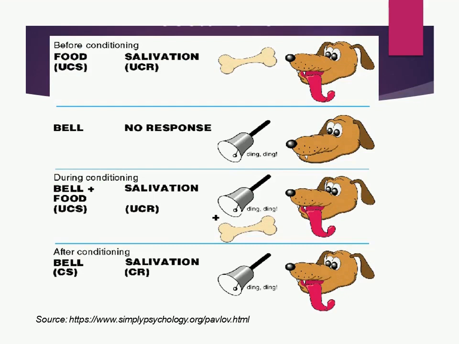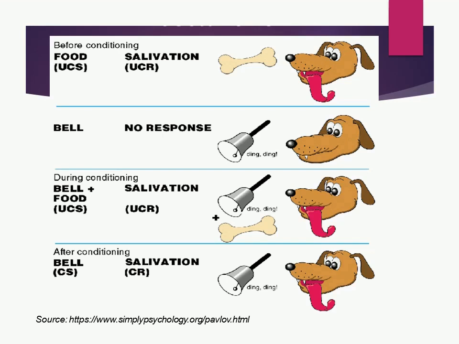Now, let's discuss the stages of classical conditioning. There are 3 steps of classical conditioning, and at each stage, the stimulus and response are identified by different terminology. Let's discuss in detail. First, we have phase 1, that is before conditioning, or the stage before acquisition.